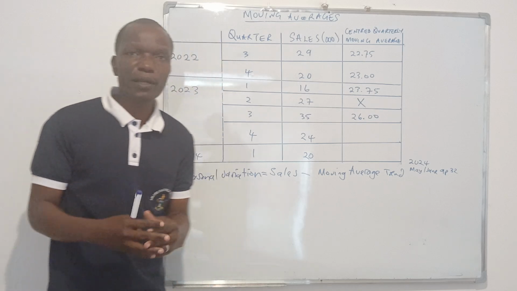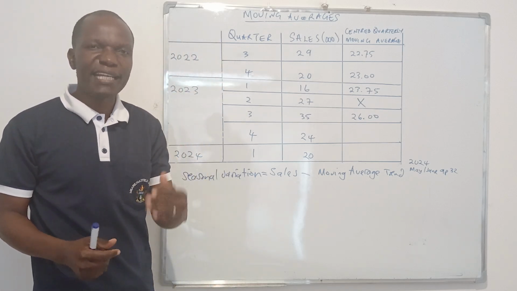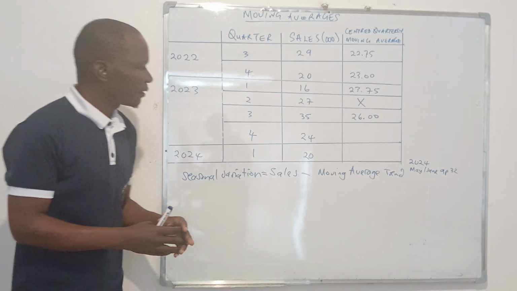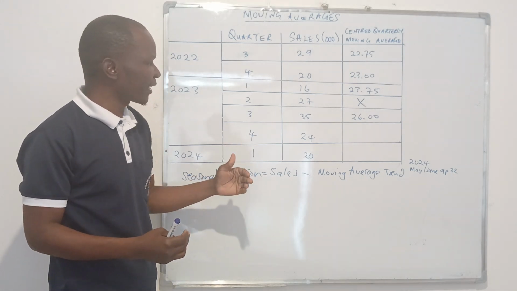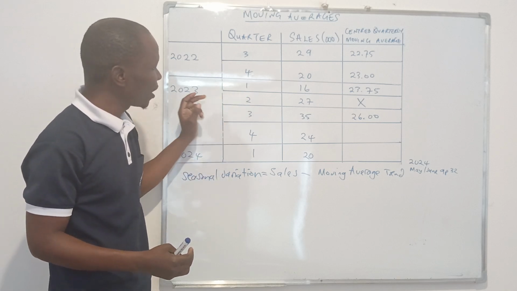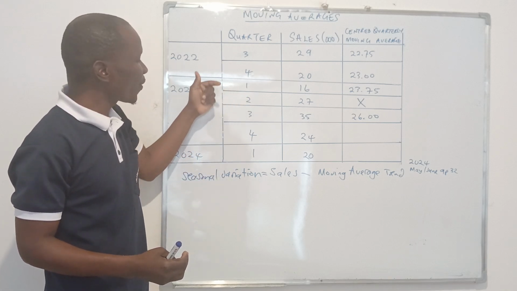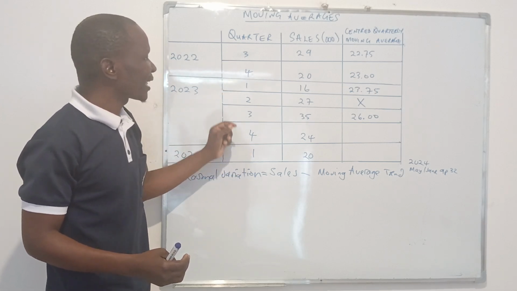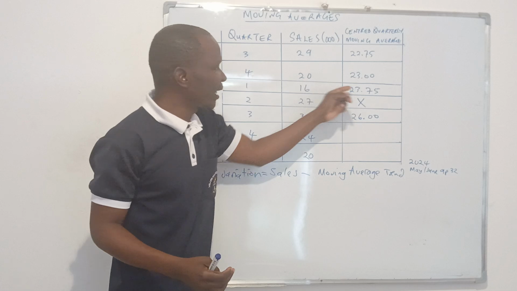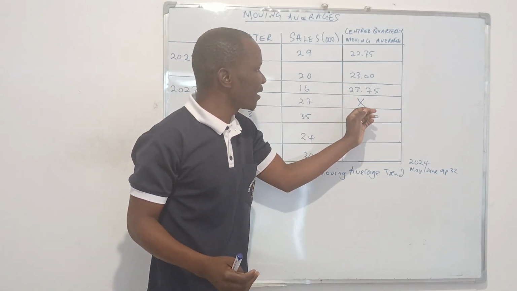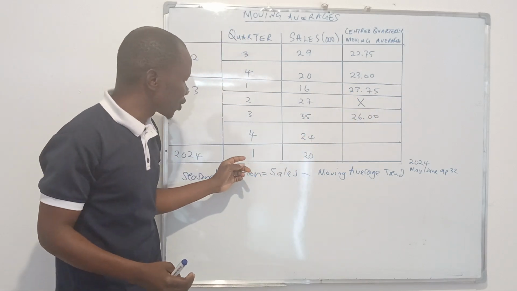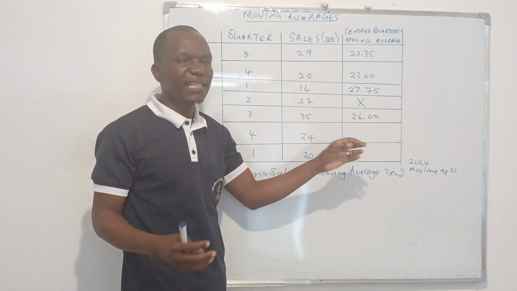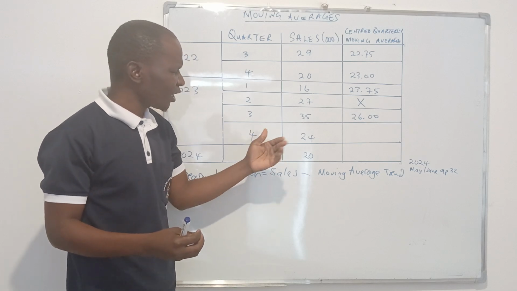Sometimes they can even ask you and say, okay, calculate the average seasonal variation for quarter 1. So what you're simply going to do is, for the average seasonal variation, you add the seasonal variations. Which means you have to calculate the seasonal variation for all the quarter ones. Here we have this one and this one. We get this one, 16 minus 20.75, and then we add it to the other one, 20 minus what will be here, to get the seasonal variations total.